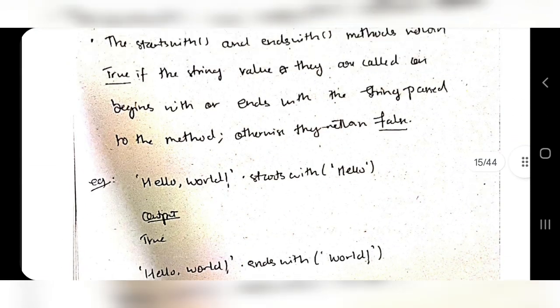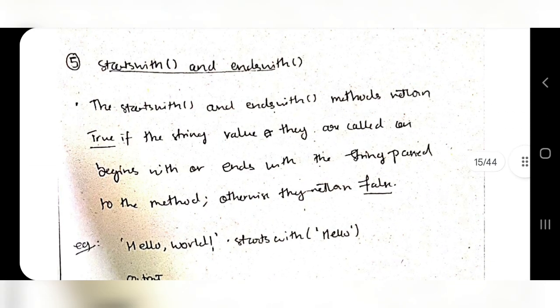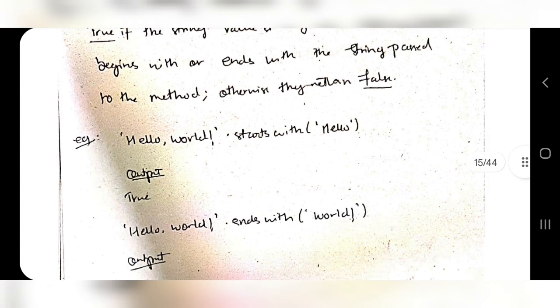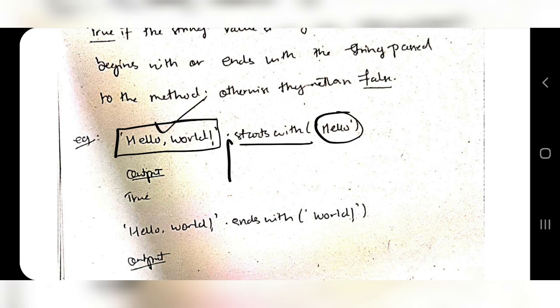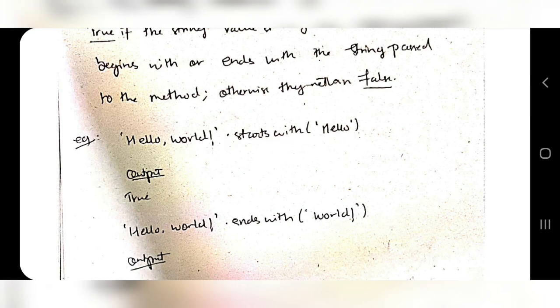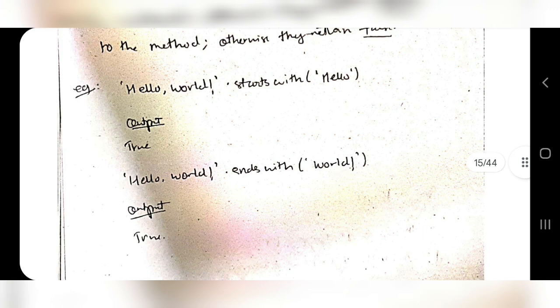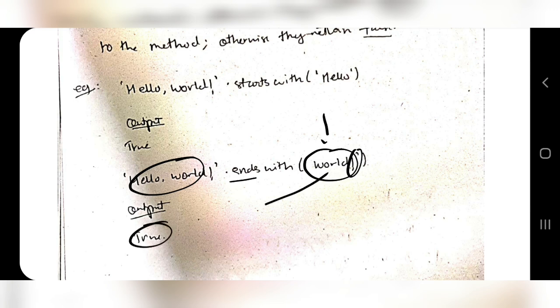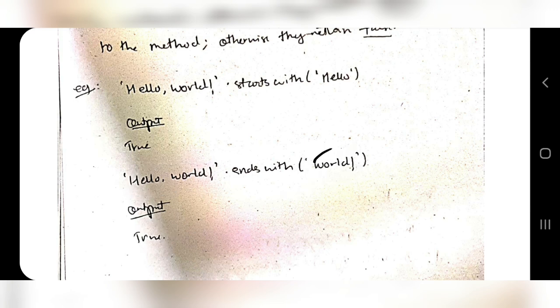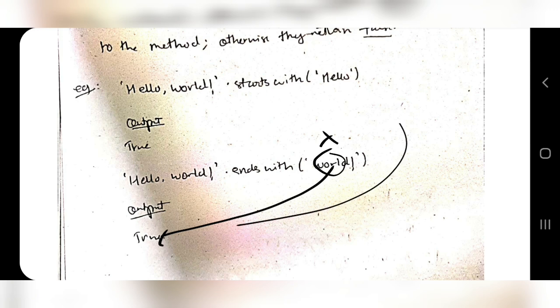Okay, and the next ones are startswith and endswith. Startswith just checks whether the string starts with a particular word or not. For example, if I have hello world here and I have dot startswith hello, does hello world start with hello? Yes, so true is the output. Then the next possibility, hello world dot endswith world. Does it end with world and an exclamation mark? Yes, so it will output true. If I have some other word here like x, does it end with x? No. So the output will be false, and the same goes here as well.